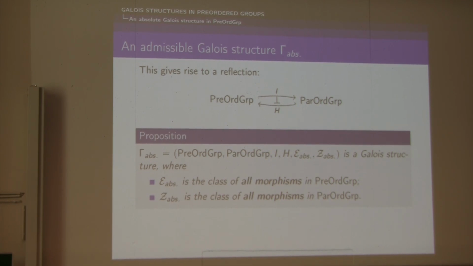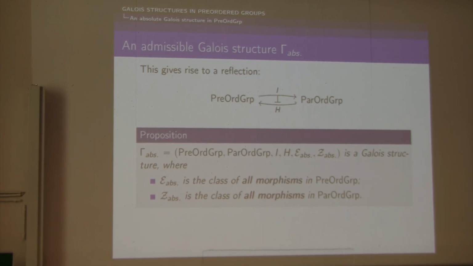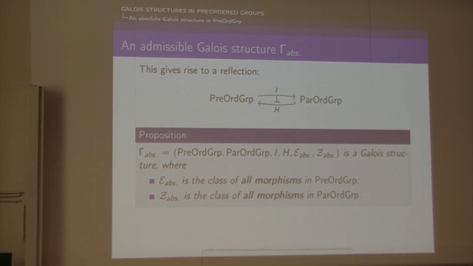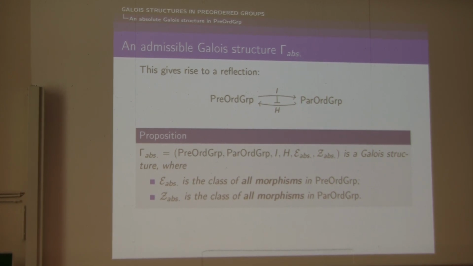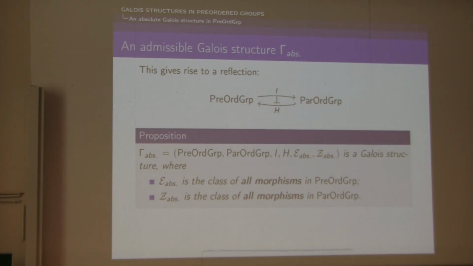So I want to recall what is the general definition of a Galois structure. Basically, it is given by an adjunction and two classes of morphisms in the two involved categories, and these morphisms are called extensions. And when the classes of extensions are the classes of all morphisms, as it is the case here, we say that the Galois structure is absolute. So this is why I used this notation gamma abs. It's for absolute. And this Galois structure gamma abs is actually admissible.